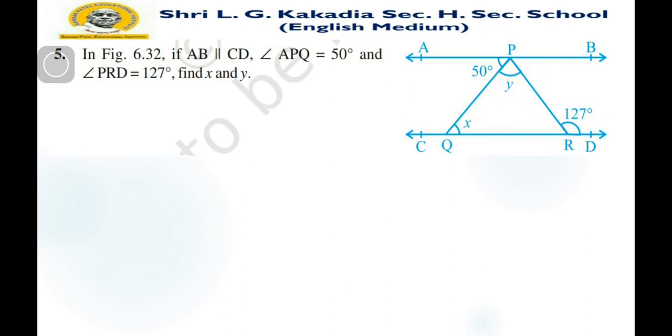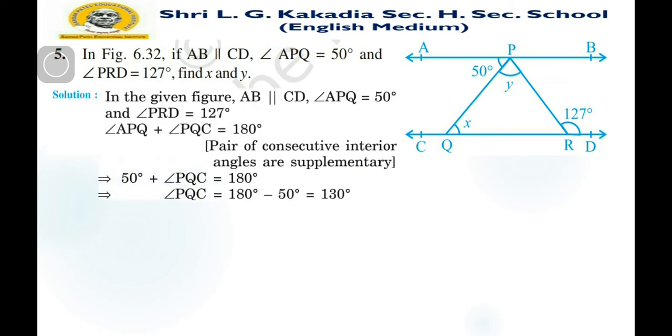Solution: in the given figure AB is parallel to CD, angle APQ is 50 degrees and PRD is equal to 127, so angle APQ plus angle PQC is equal to 180 degrees. We can also solve this by another method. A pair of consecutive interior angles are supplementary, as we know. So it is 50, and it will be 130 if we subtract it from 180.